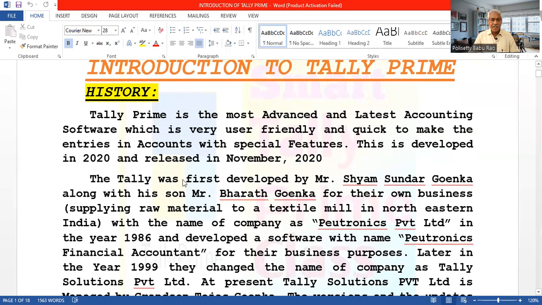Tally was developed for the first time by Sham Sundar Goenka along with his son Bharat Goenka for their own business. They had a big business supplying raw material to a textile mill in northeastern India. For their own business purpose, they developed the software with the company name Peutronics Private Limited, in the year 1986.